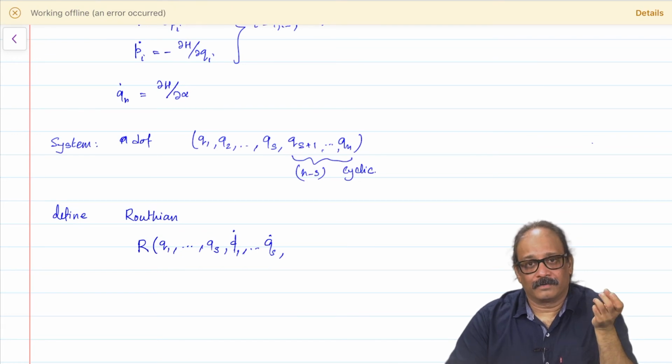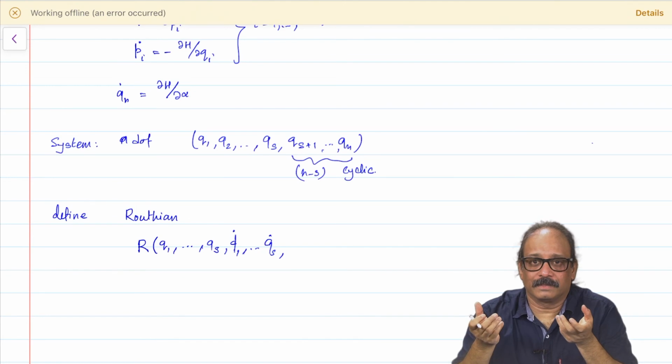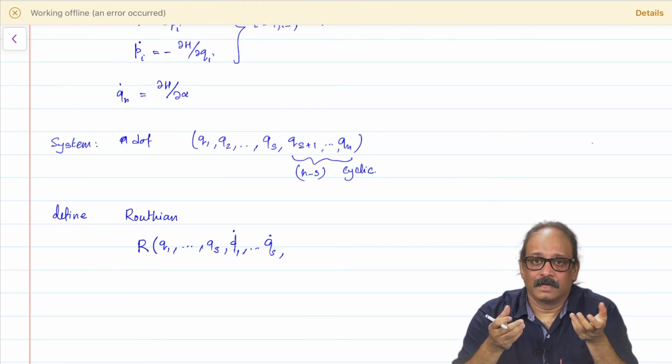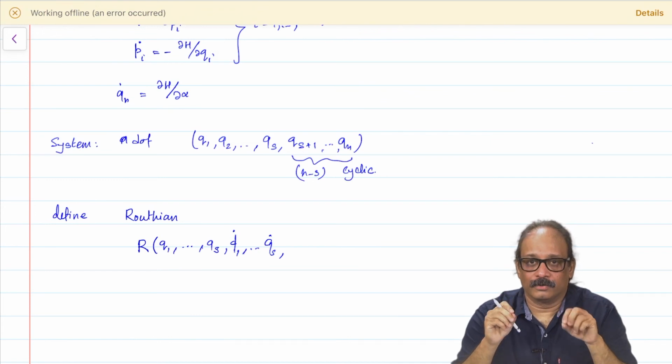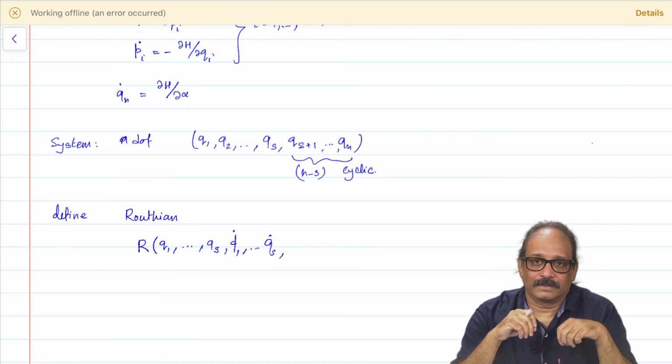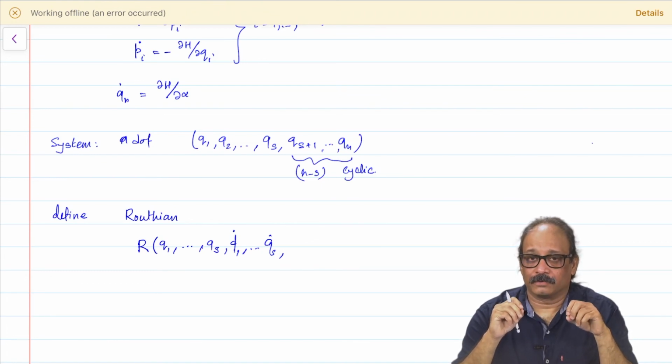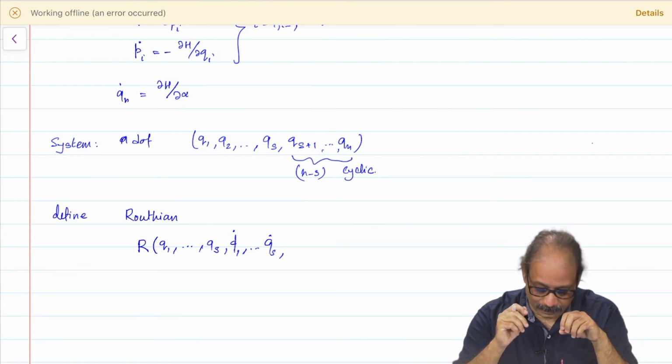Remember what we did for the Lagrangian to Hamiltonian transformation: we took the Legendre transform of the Lagrangian with respect to all the q dot variables. Now, we will not take the Legendre transform with respect to all q dot variables, but only those which are cyclic.